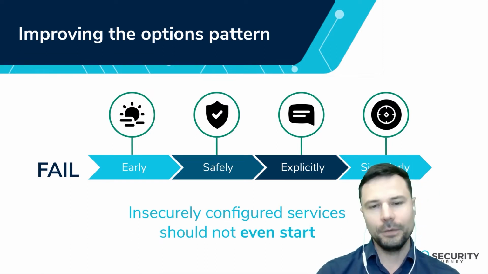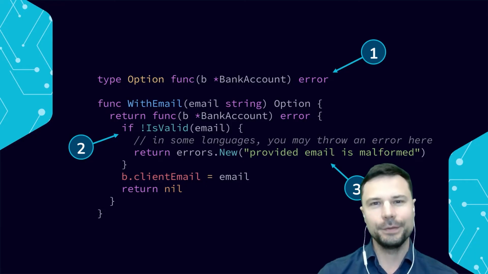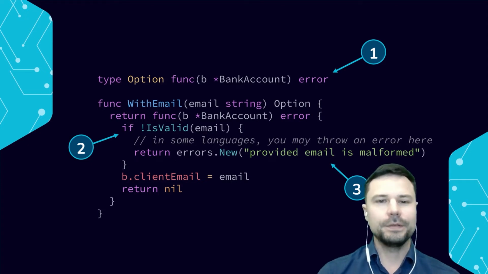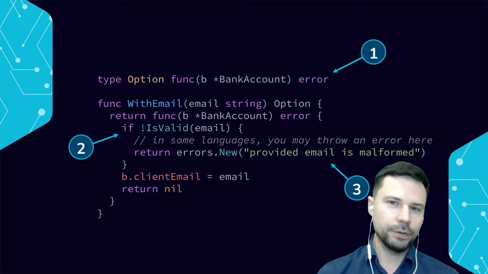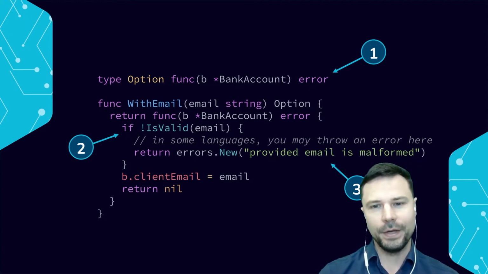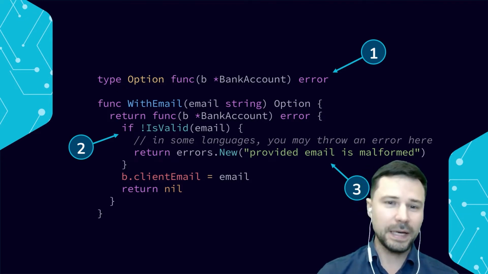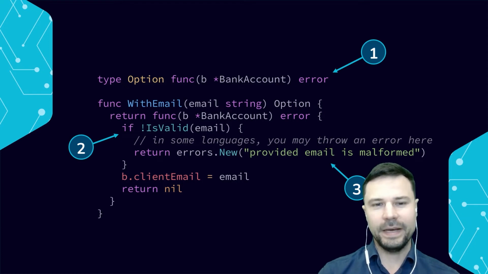How do we do this with the option pattern? Well, there's a small adjustment that we're going to make to the classic, and the adjustment is this. To our type, when we define our option, we will also add a return type error. So now it's not just a function that takes a pointer to the bank account, it also returns an error. So our validation logic will now be inside our option. It's not just a setter method, it's not just doing a modification, it's also going to do some checking, some validation to make sure that the parameter is correct.